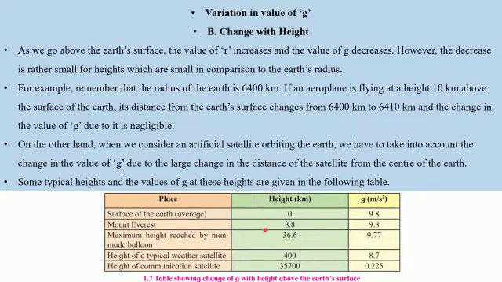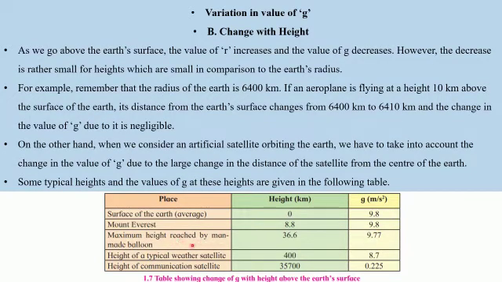Whereas if an object is on the surface of the Earth, then the height is taken to be 0 and the value of g is 9.8. If the object is at Mount Everest, the height is 8.8 kilometers and the value of g is still 9.8. So there is no change in the value of g.